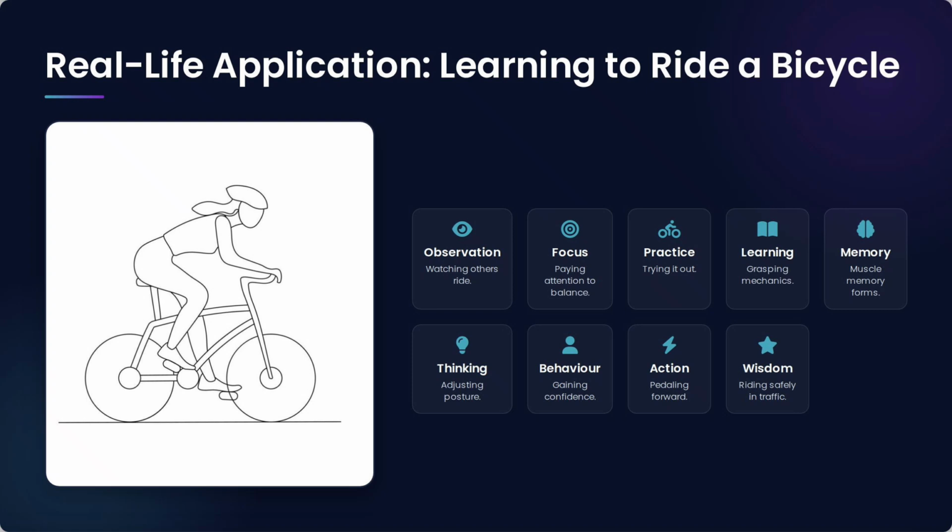The real life application: learning to ride a bicycle. First, we observe, watching the others how they ride. Then we pay attention to balance, that is focus. Practice, trying it out. Learning, grasping the mechanics. Memory, muscle memory forms. Thinking, adjusting the posture and other things. Behavior, gaining confidence. Action, pedaling forward. Wisdom, adding safety: riding safely in traffic.